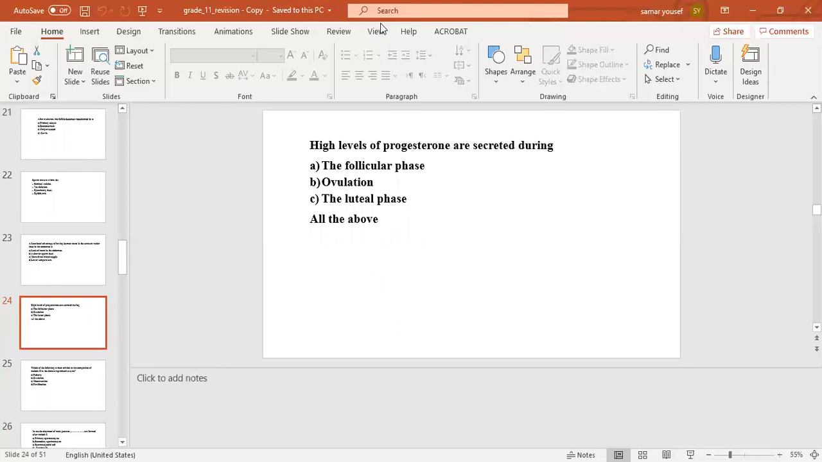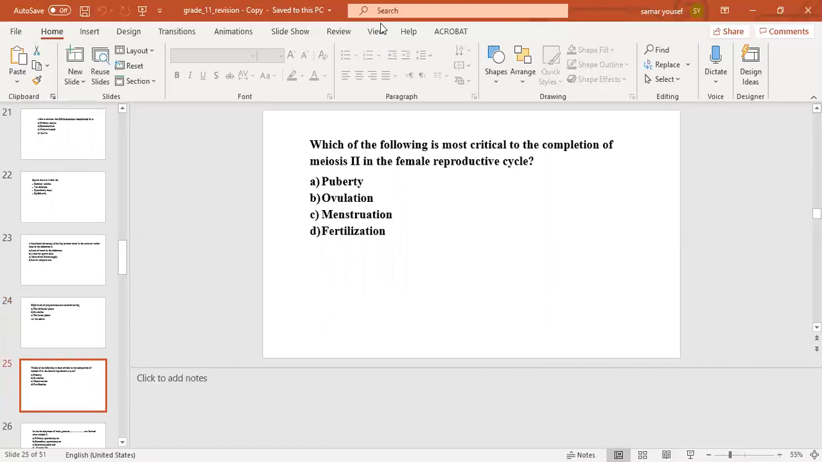High levels of progesterone are secreted during number A, the follicular phase, number B, ovulation, number C, the luteal phase, number D, all of the above. The correct answer will be number C, the luteal phase. Which of the following is most critical to the completion of meiosis II in the female reproductive cycle? Number A, puberty, number B, ovulation, number C, menstruation, number D, fertilization. The correct answer will be number D, fertilization.